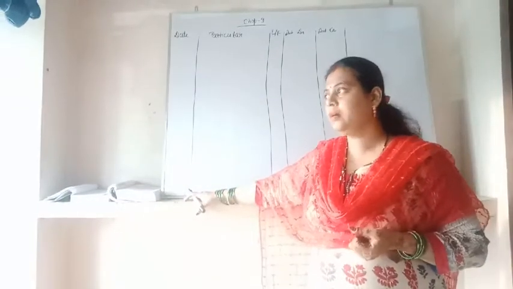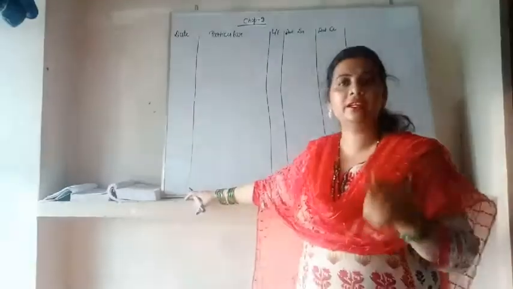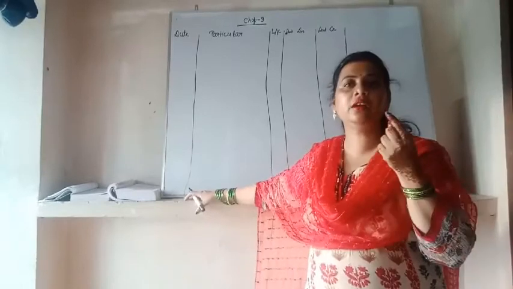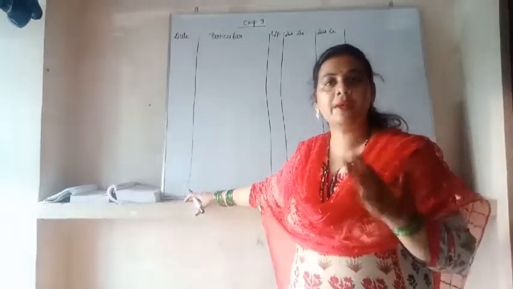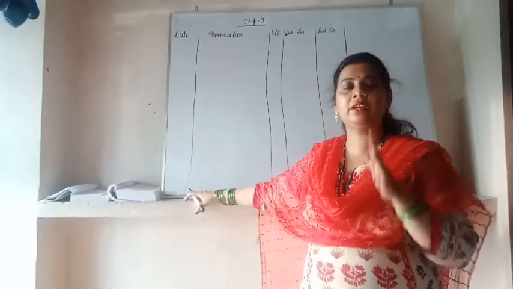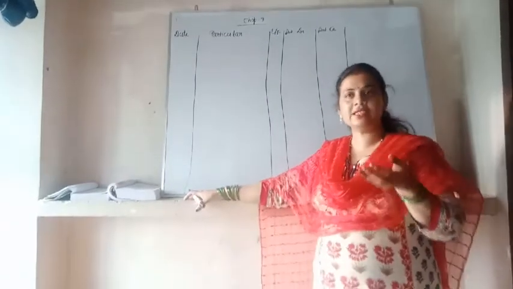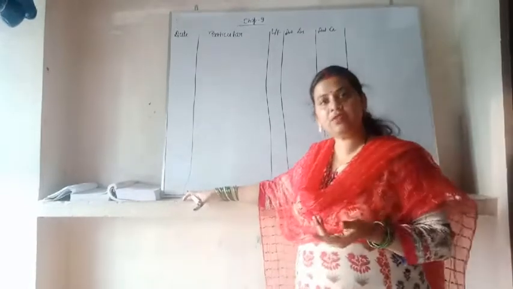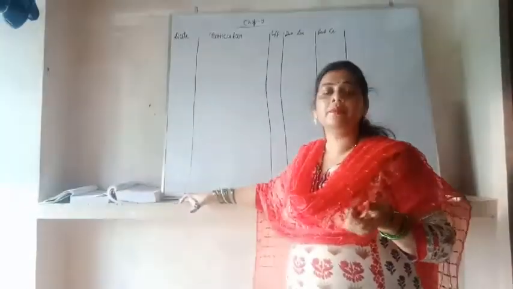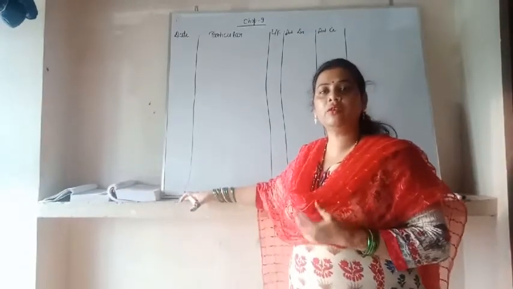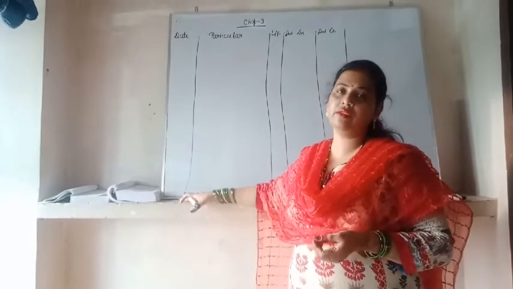So they are also artificial persons. The rule of the personal account is: debit the receiver and credit the giver. This means the person who has received the goods is the receiver and we debit him, and the person who gives the goods is the giver and we credit him.